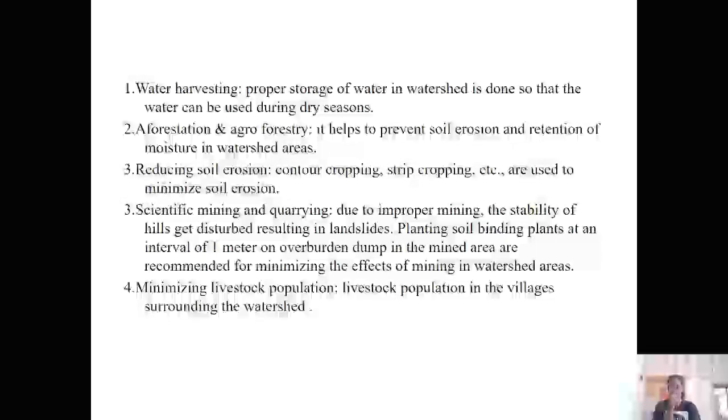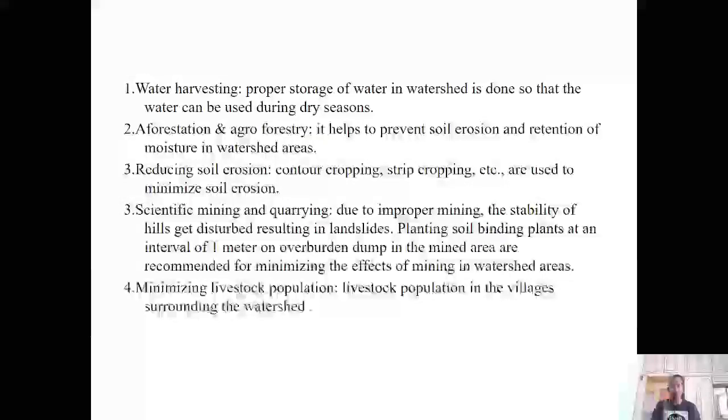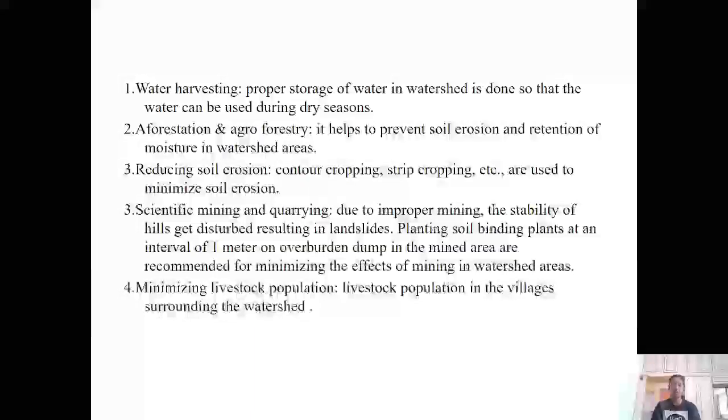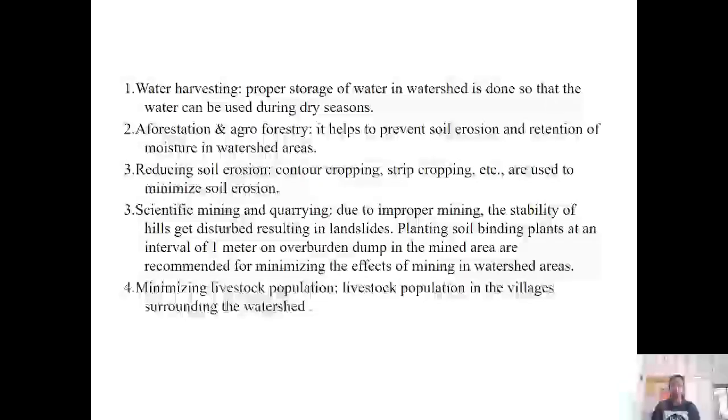Water harvesting. Proper storage of water in watershed is done so that the water can be used during dry seasons. Afforestation and agroforestry. It helps to prevent soil erosion and retention of moisture in watershed areas. Reducing soil erosion. Contour cropping, strip cropping, etc. are used to minimize soil erosion.